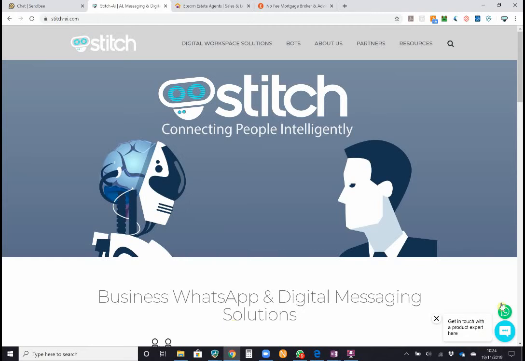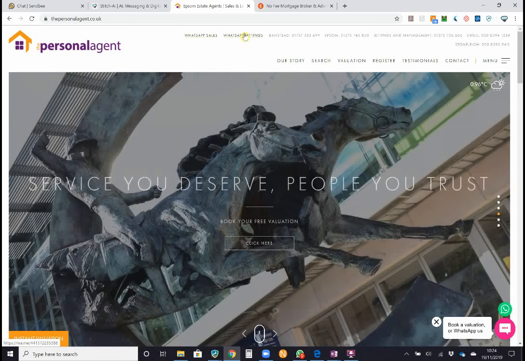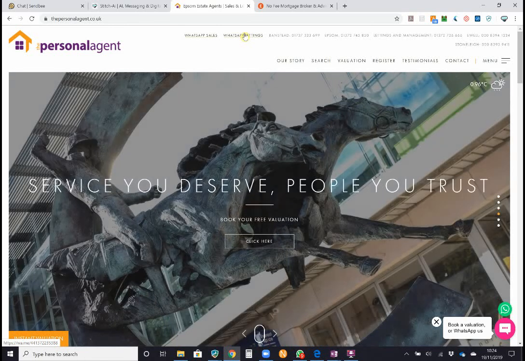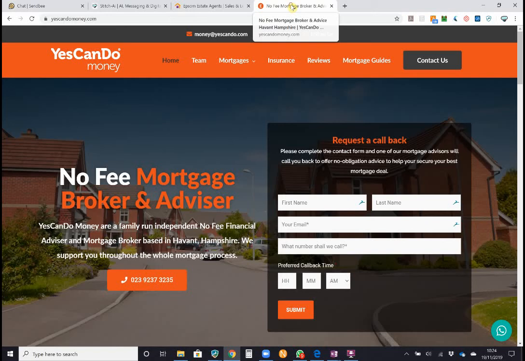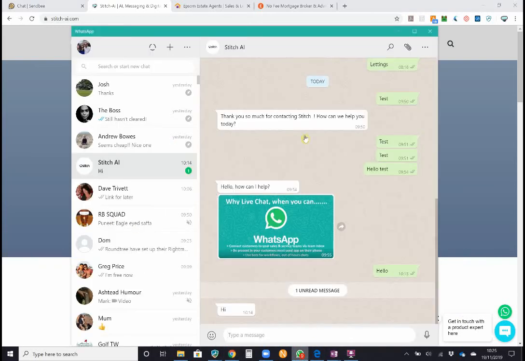So here we have a way of engaging through clicking on a link. Here we have an estate agent where they've put the hyperlinks up here. So if I wanted to go straight to the sales team or straight to the lettings team, the message goes straight through to the relevant team. No one has to administer it and field it and slow the process down. In this case here, just a simple little chat icon down the bottom right. So if we were to click into here, it would fire up my WhatsApp, and for the aid of speed, I'm just going to click straight into this here.